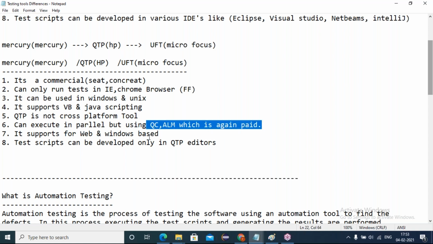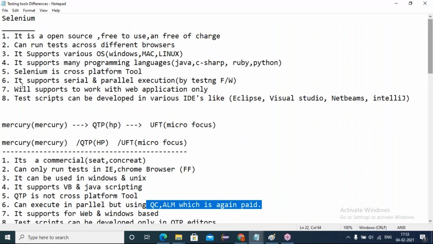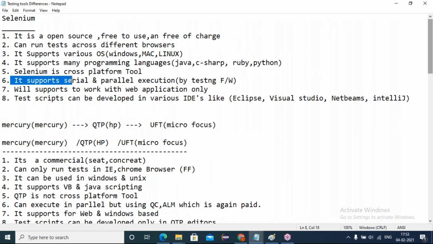It's paid. And coming to the sixth point, in Selenium, yes, it supports serial and parallel executions free of cost by using the TestNG framework and Grid also. TestNG with Grid. Okay, friends.